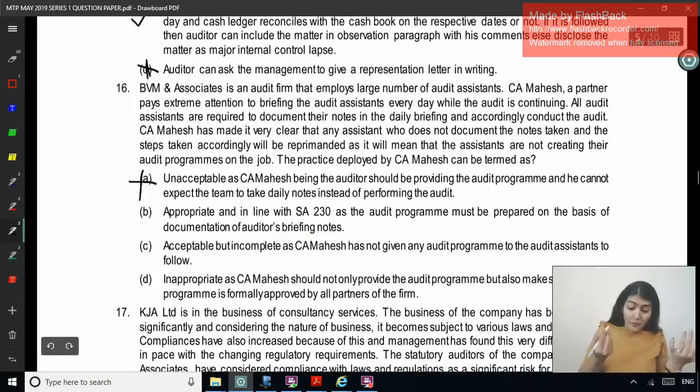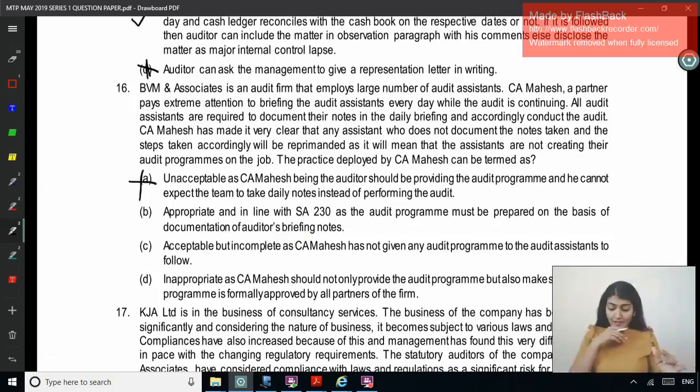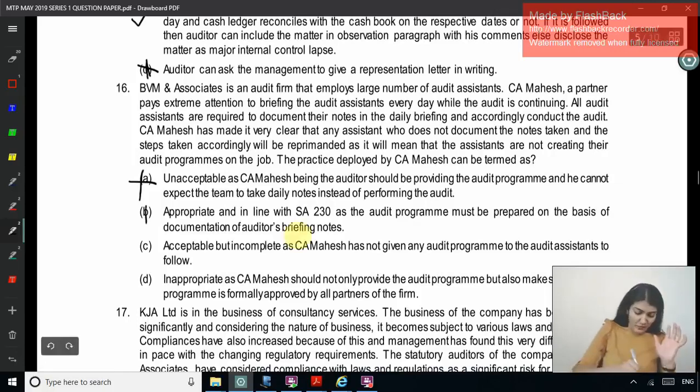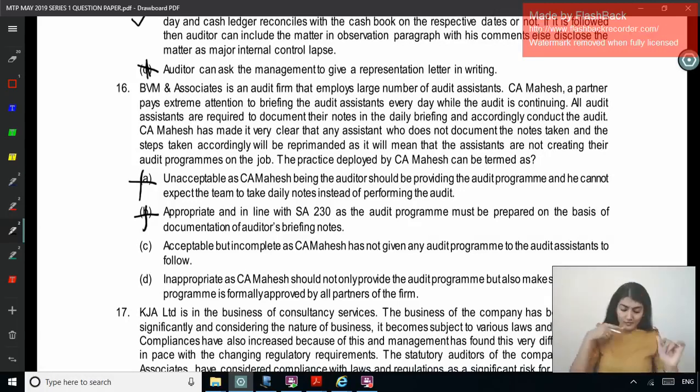Okay, appropriate and in line with SA 230, as the audit program must be prepared on the basis of documentation of briefing notes. No, program is not prepared on the basis of briefing notes, it is prepared on the basis of KOC. Acceptable but incomplete, as CA Mahesh has not given any audit program to the audit assistants to follow. Right, so that seems right.